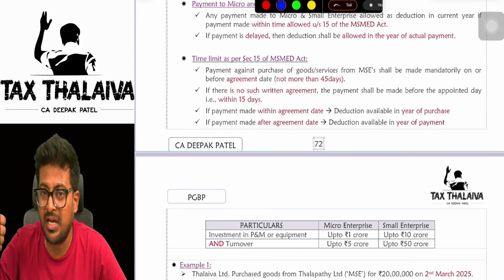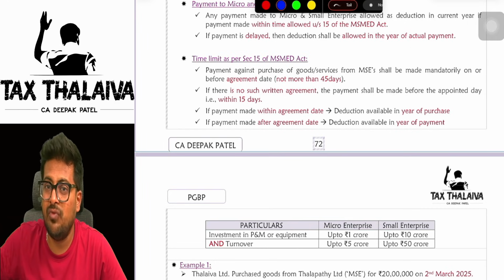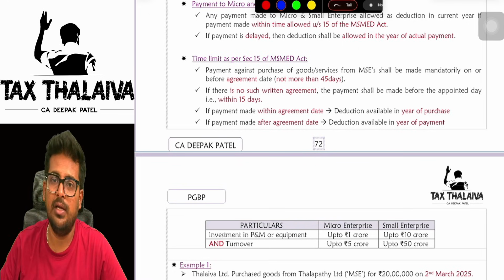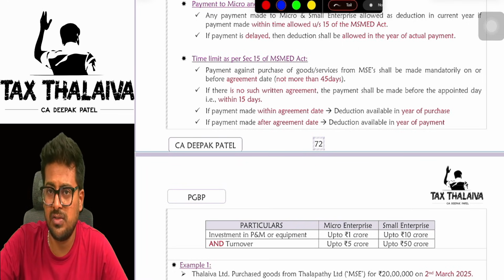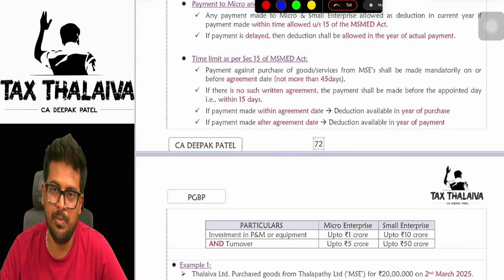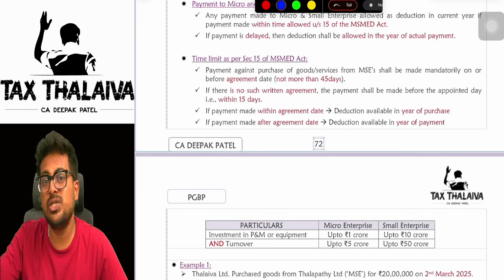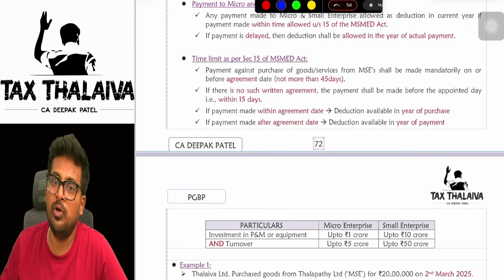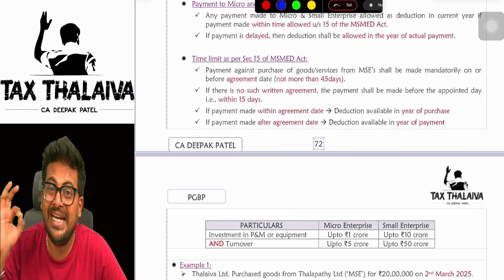In case you have an agreement, the maximum time which you can agree is 45 days only. You can say okay, within 30 days I'll make payment, good enough. Within 45 days, good enough. But if you write in the agreement that you will pay within 60 days, not eligible. Maximum 45 days you can agree. And if there is no agreement, mandatorily you have to make payment within 15 days.